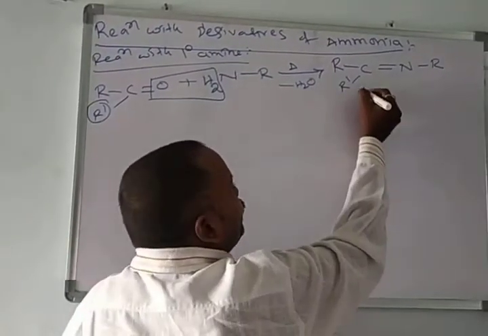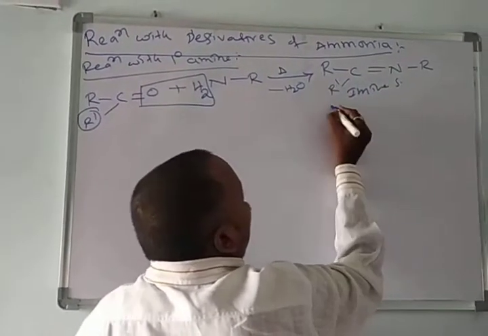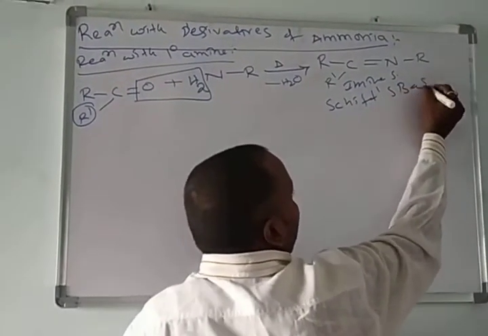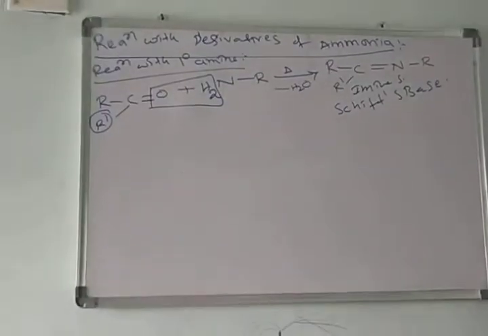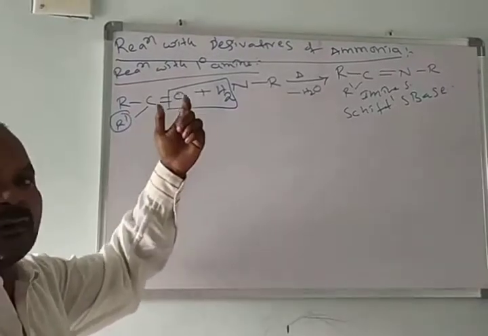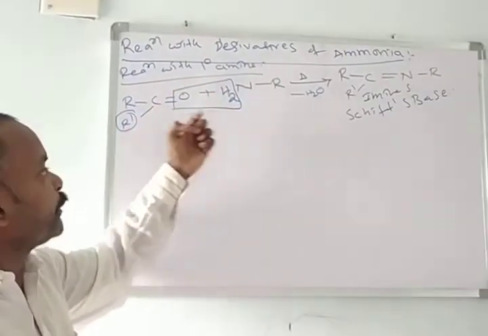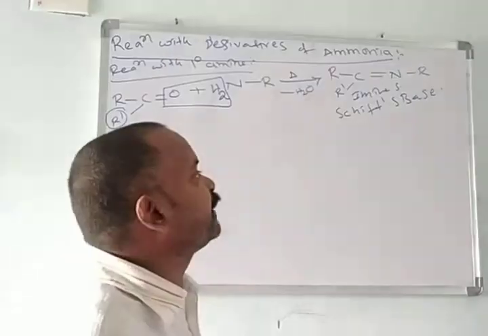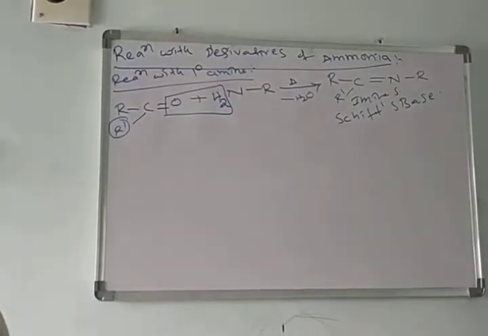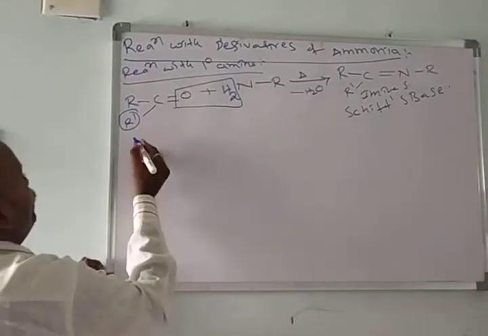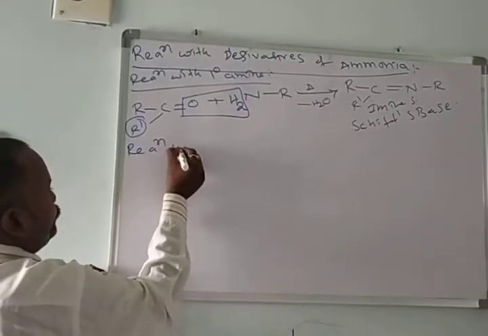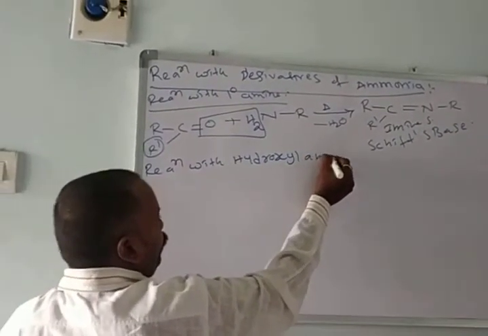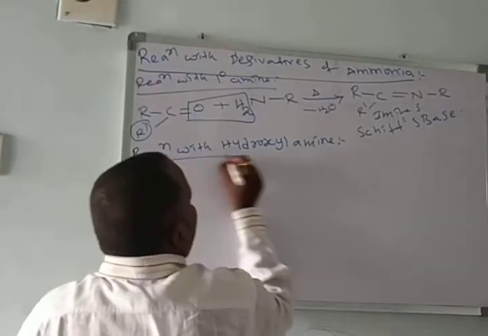These imines are considered as Schiff's base. How do we get the Schiff's base? When an aldehyde or ketone undergoes addition with amines, we get imines. Imines are simply considered as a Schiff's base. Okay, this is the reaction with primary amine. Then reaction with hydroxylamines. What is the meaning of hydroxylamine? NH2OH.